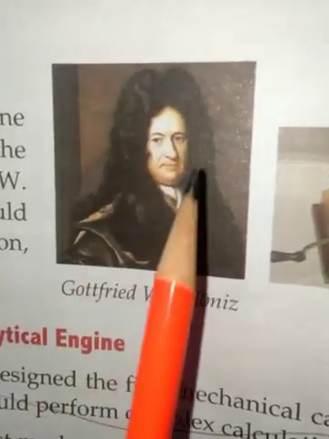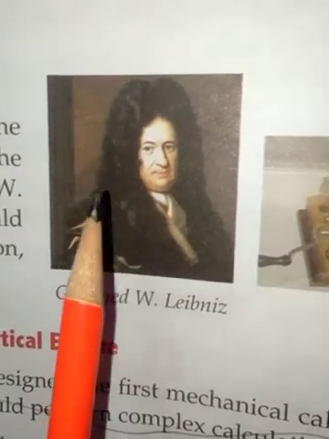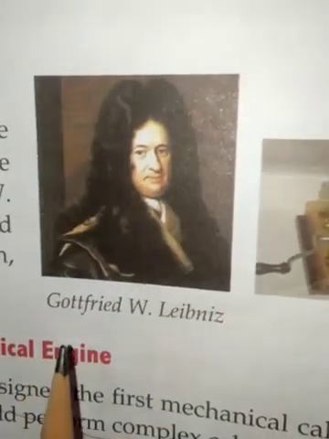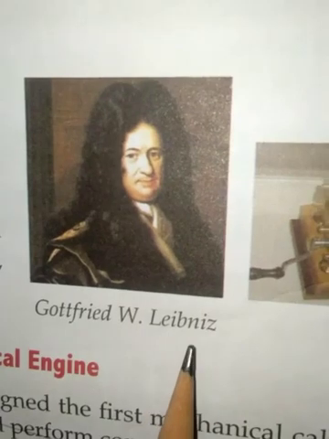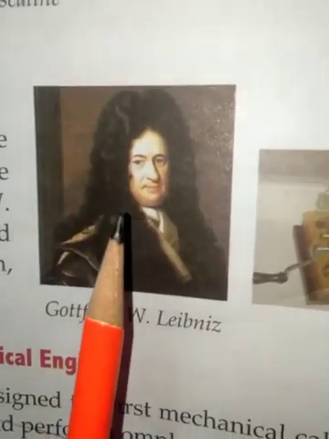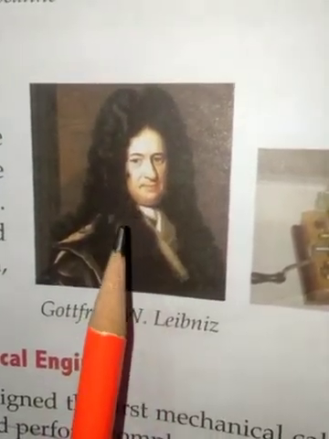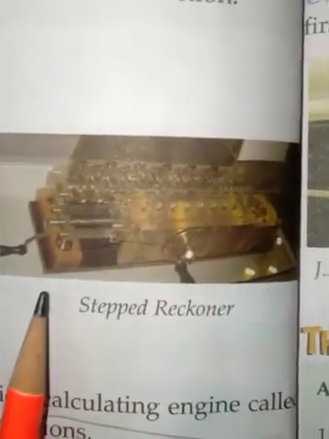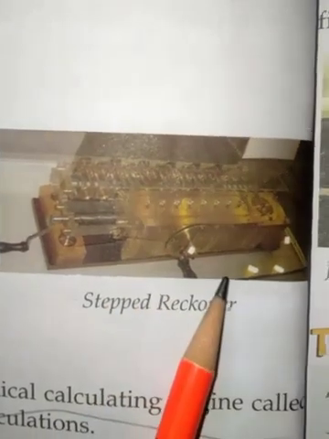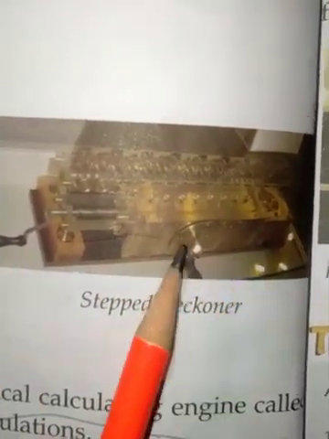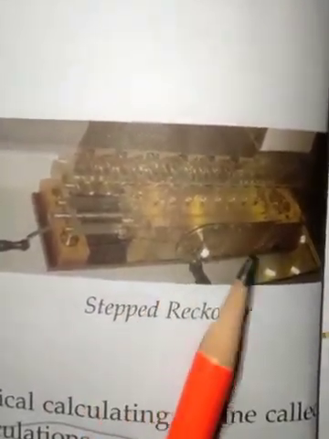Yes children, now see the picture. Who is he? He is Gottfried W. Leibniz. He is the person who invented the step reckoner. And see, this is the picture of the step reckoner. See, this machine was used for addition, subtraction, multiplication and division.